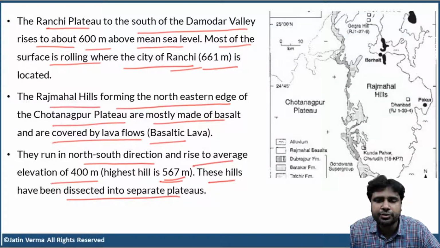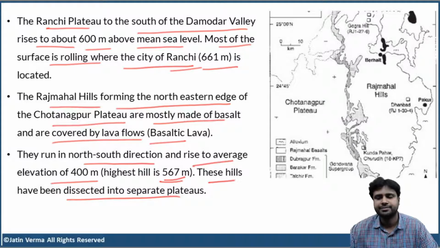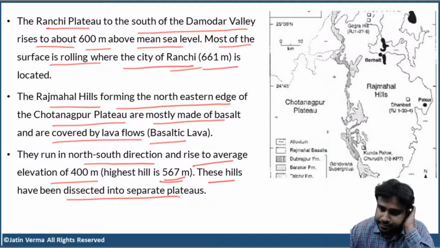And while discussing the drainage system chapter, we are going to understand the different rivers that originate at the Chota Nagpur Plateau. Okay. So anyway, by the end of this course, you'll have 100% information about all the important places in the country. So just don't worry about that. Clear?